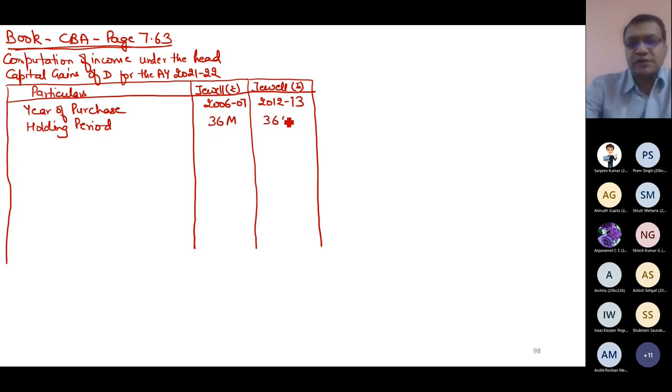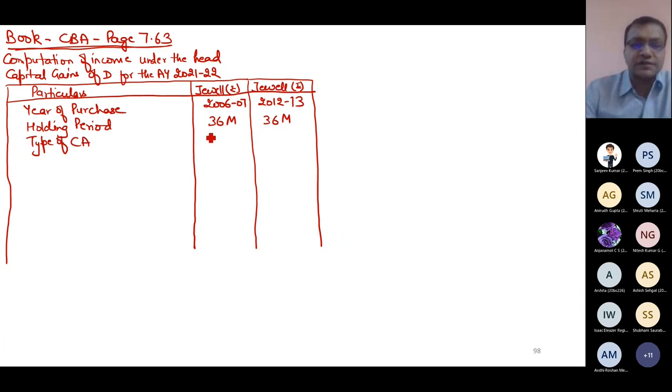You must present this question in such a way that the examiner knows that you know the concept. Everyone in this question can say that it is long term. But if you write the exact number of months, it will leave a good impression on the examiner that you know the exact concept. One jewelry is acquired in 06-07, another in 12-13, sold in 20-21, so everyone knows it is long term. But only the person who knows the concept of holding period will know exactly 36 months. So you must take care how you leave a good impression on the examiner.